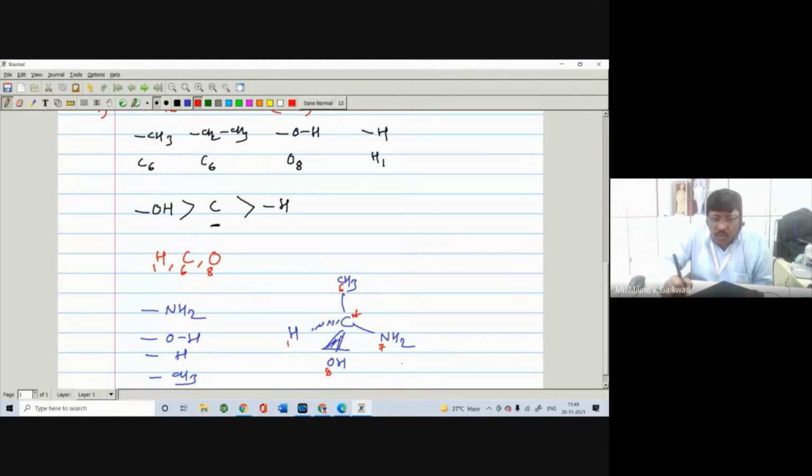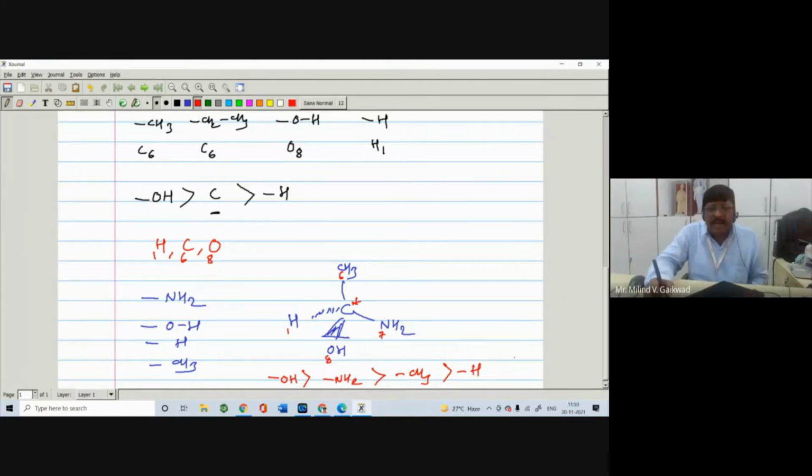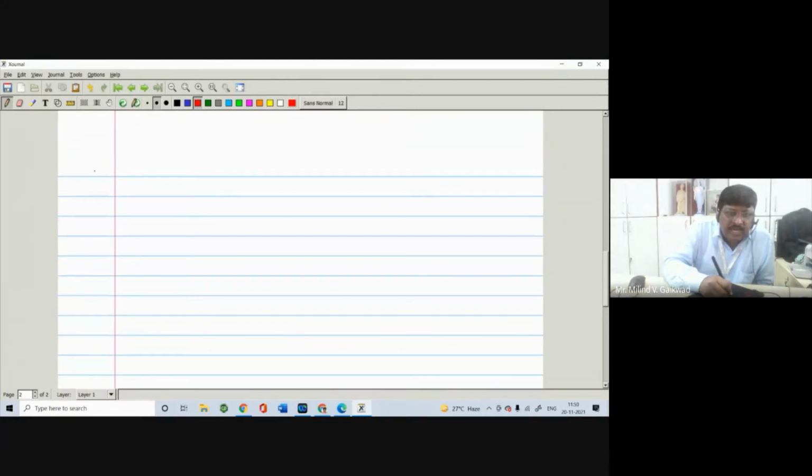The element which has the highest atomic number gets the first priority. So we can write the priority sequence for this one: OH gets the first priority over NH2, then NH2 gets priority over CH3, and CH3 gets priority over hydrogen. We have to assign such type of priority. So first priority depends upon the atomic number. The group which has the highest atomic number gets the first priority.